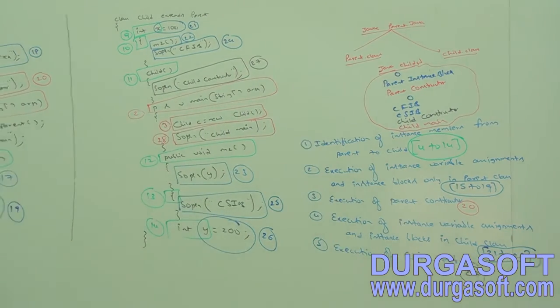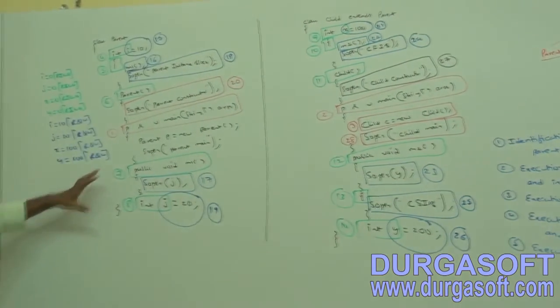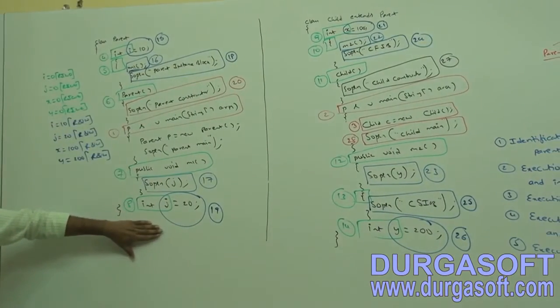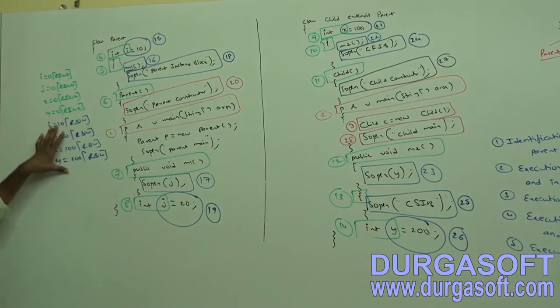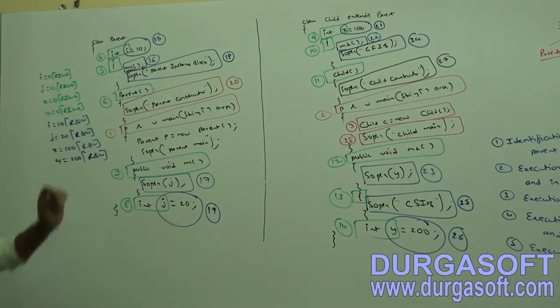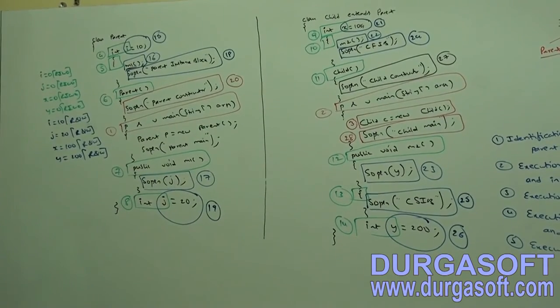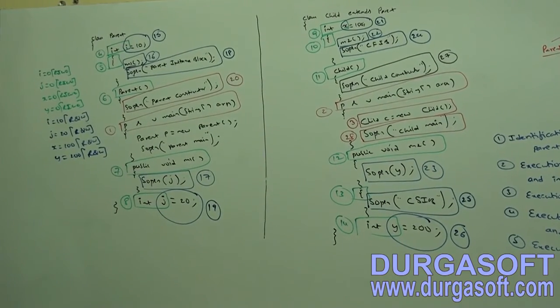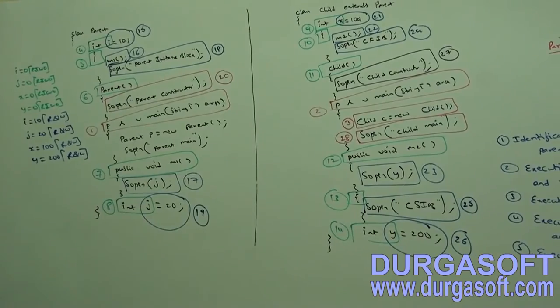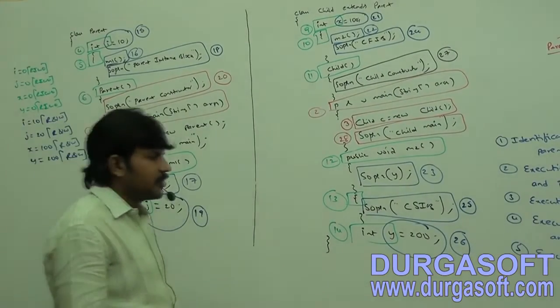Okay. Now take this example. Take this code, variable tracing, and then that one followed by. Take it clearly, it is not that easy. Compulsorily, you people should have clear clarity. Make sure.